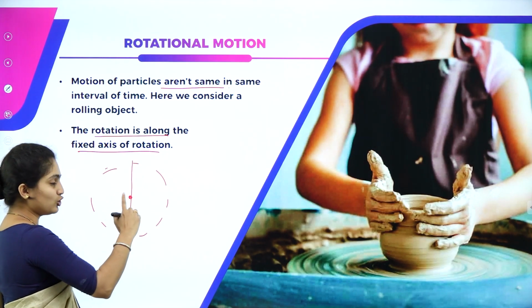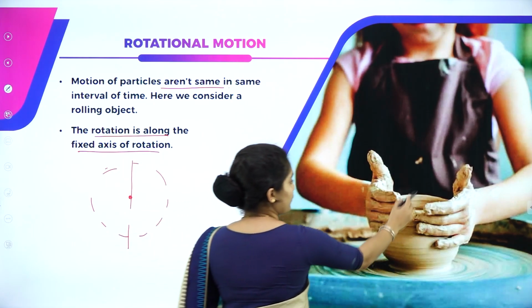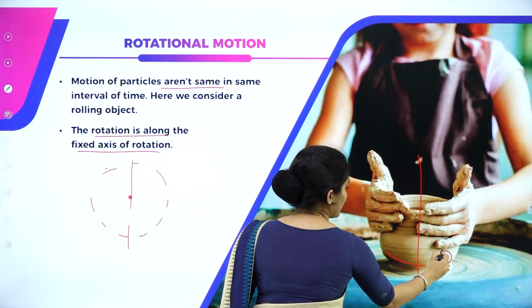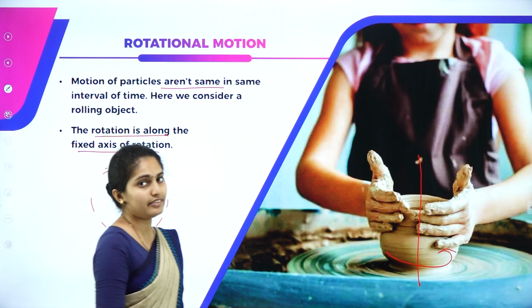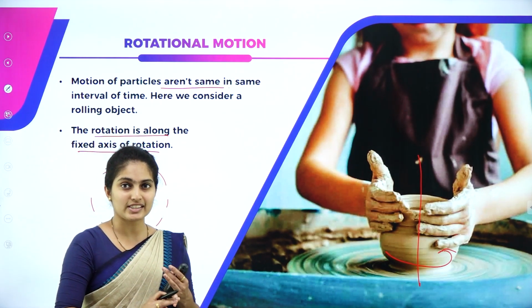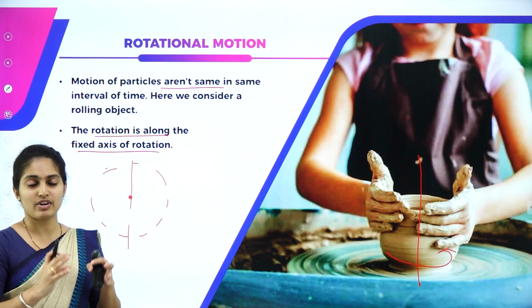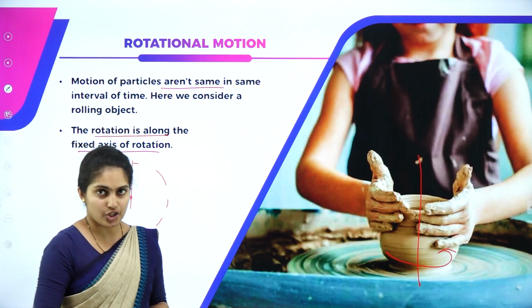Okay, this is the center about which we will have a rotation. As you can see in this diagram, this is a fixed axis of rotation and it is getting rotated. That is how exactly we study rotational motion. So we are clear with translational motion and rotational motion of a rigid body. Rigid body means the one which doesn't change its shape.